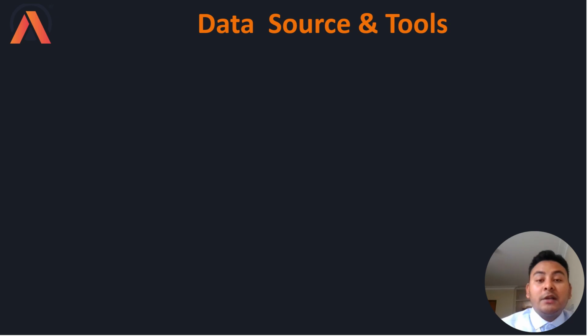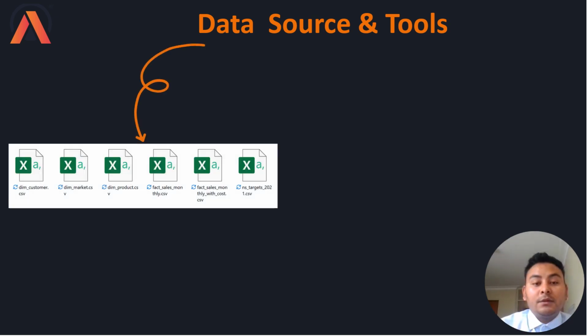And let us have a look at the data source and tools. Here you can see 6 CSV files. These are the files provided to us by the Atlic Manufacturing Company itself. Out of these 6 CSV files, two of the files are fact sales monthly, which are the fact tables. So these two fact files are the same files.